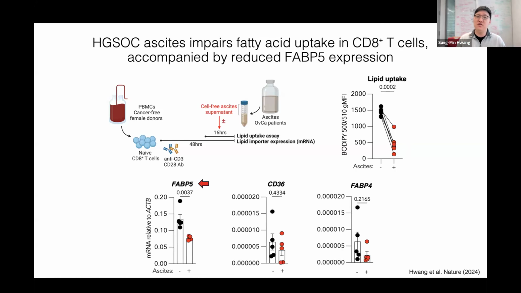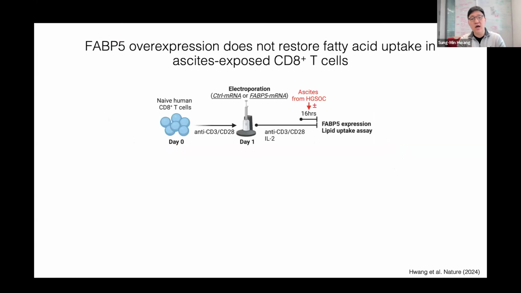So first, we simply hypothesized that restoring this FABP5 expression in these T cells may rescue the lipid uptake. To test this, we activated CD8 T cells and overexpressed FABP5 messenger RNA under ascites culture conditions, and we measured FABP5 expression and lipid uptake.